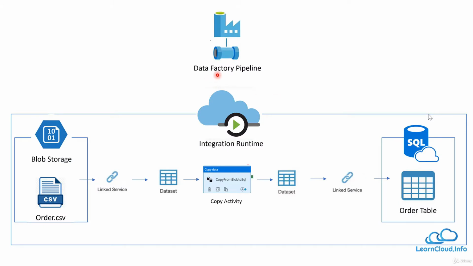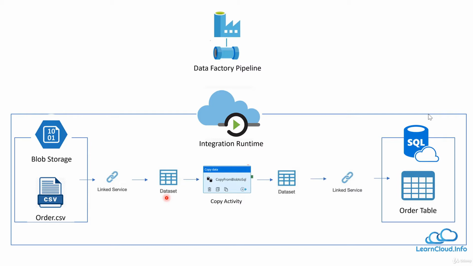In the last lesson, we discussed the pipeline and activity. And we saw that a pipeline is a logical group of activities. We can create one or many activities within the pipeline. Now, to define an activity, for example, the copy data activity, we may need a linked service and a dataset.